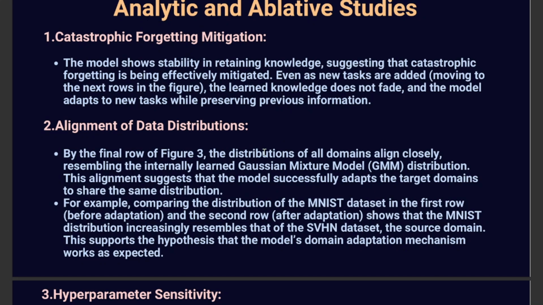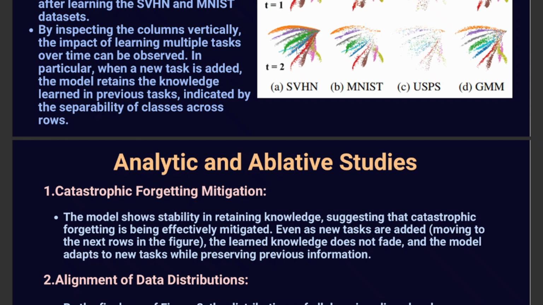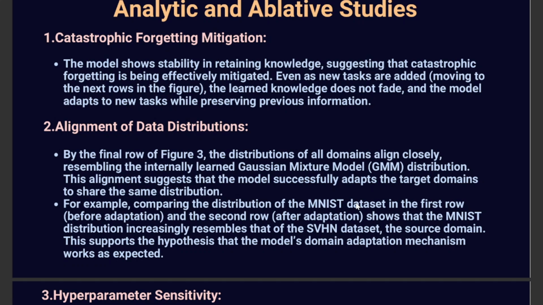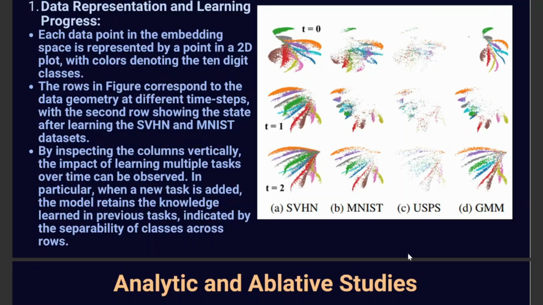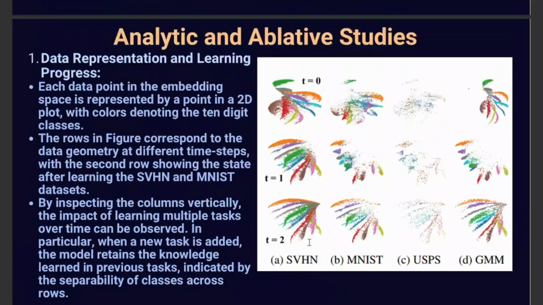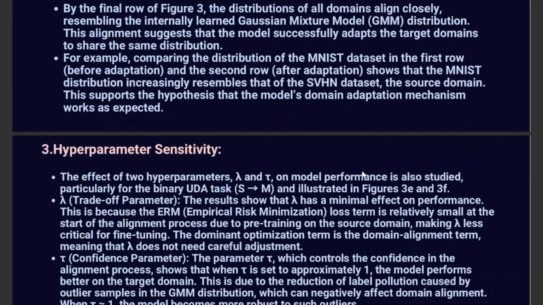Now the alignment of data distribution. As you can see above, we use the Gaussian mixture model, which gives us something similar to an internal Gaussian mixture model distribution. And we can see that the MNIST distribution increasingly resembles that of the SVHN, because of the source domain. This shows how this algorithm keeps in check the past information and works well.